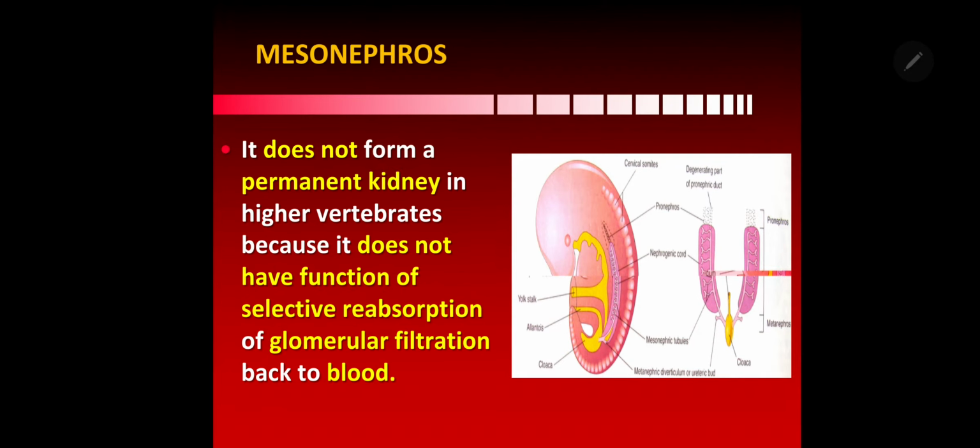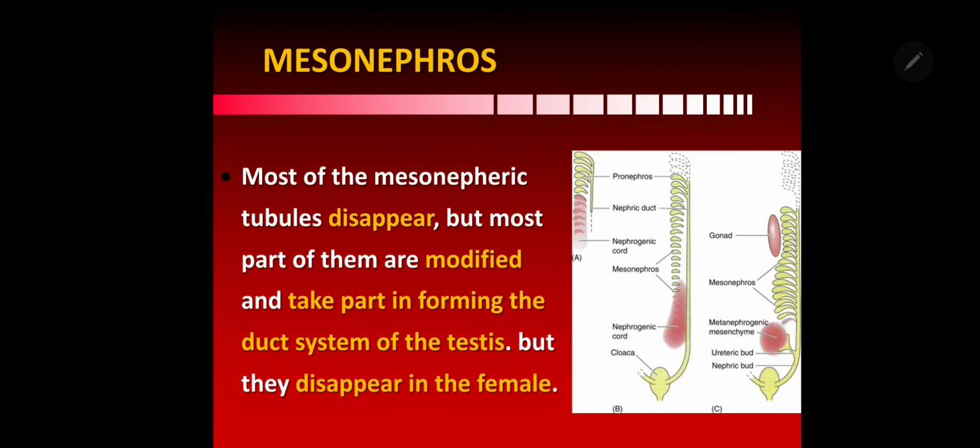It does not form a permanent kidney in higher vertebrates like humans because it does not have a function of selective reabsorption of the glomerular filtration back to blood. Because we are land animals, we need the reabsorption of solutes. We can't lose solutes. So the pH balance or electrolyte balance is not maintained efficiently by this excretory system. So it also disappears, except the mesonephric duct and some mesonephric tubules.